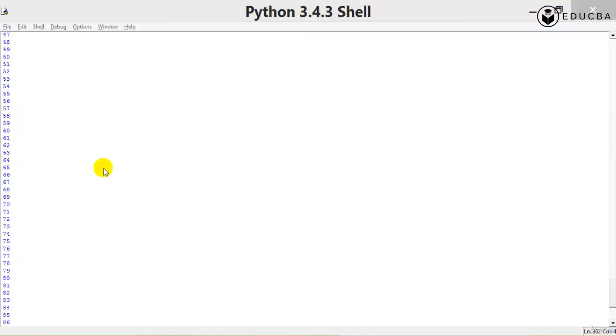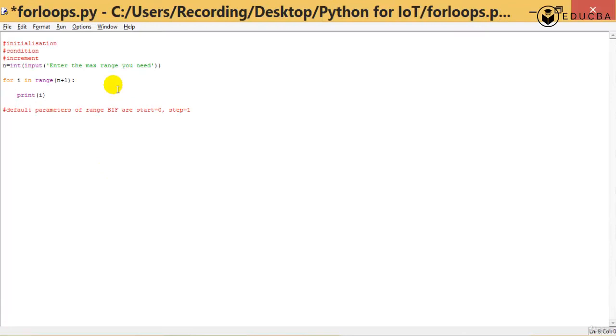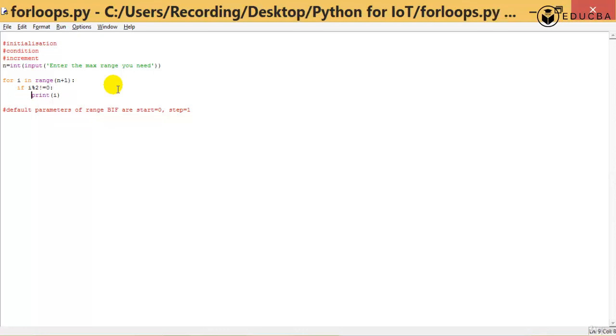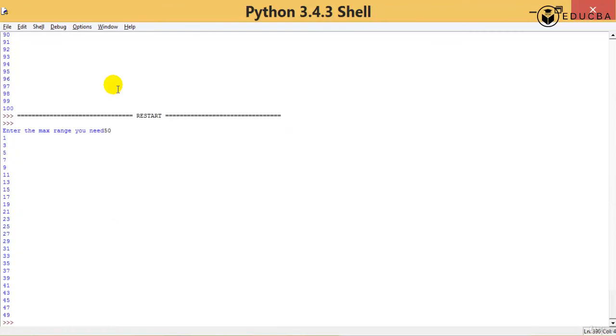But I want the even numbers, or rather the odd numbers. If I want those, I'm going to put a condition inside this: if i modulus 2 is not equal to 0, then I print i. The print i should be indented inside. So now I run it again. Let me say the max range I need is 50. It's going to print me the odd numbers till 50. Is that clear?